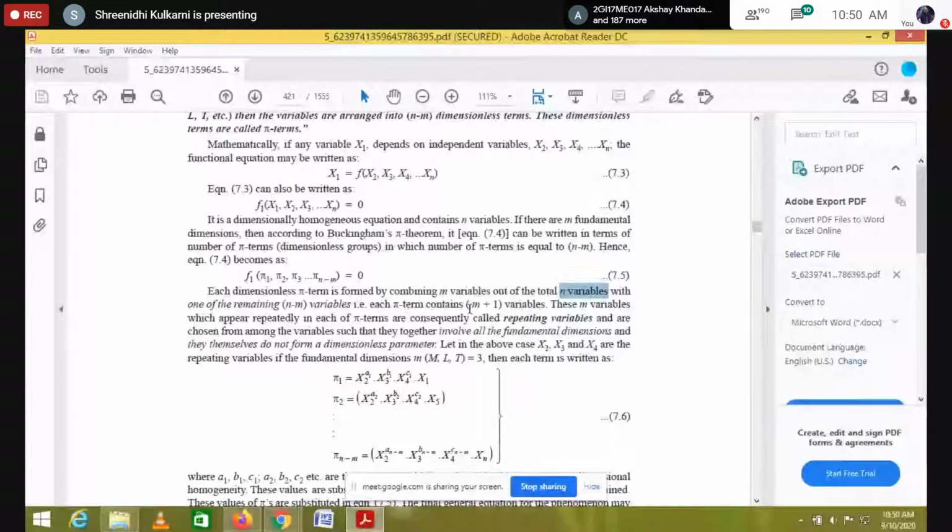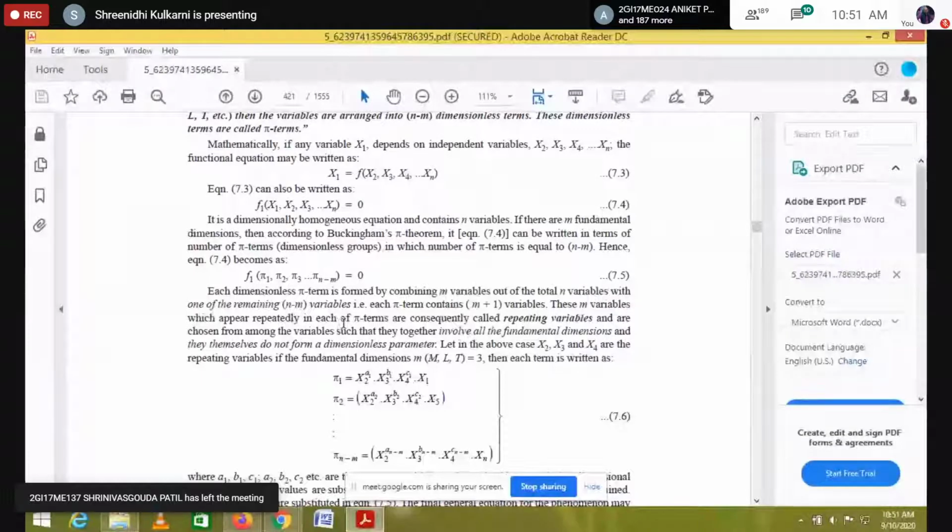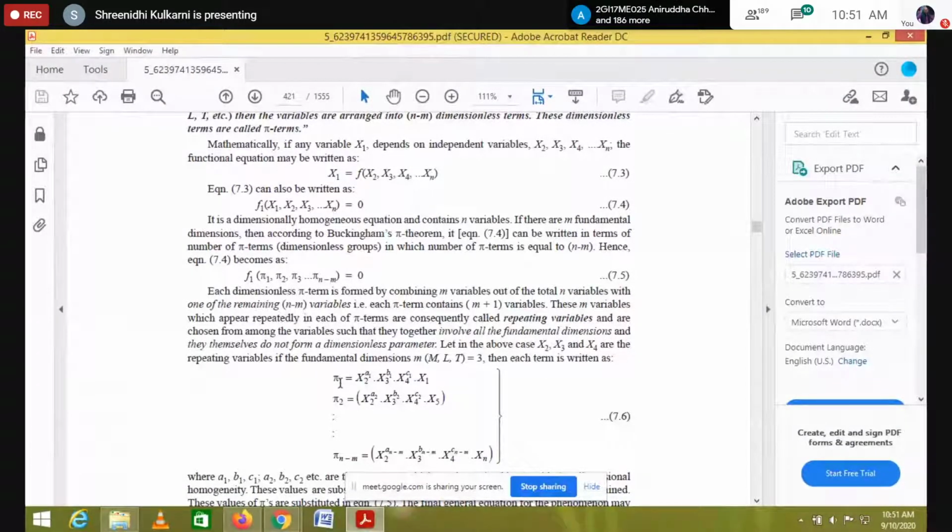So each pi term contains m plus 1 variables. What is m? Here we have 1, 2 and 3, and one more variable. Three are the fundamental variables and one is the non-fundamental variable. These m variables appear repeatedly in each pi term. So you just see this equation.